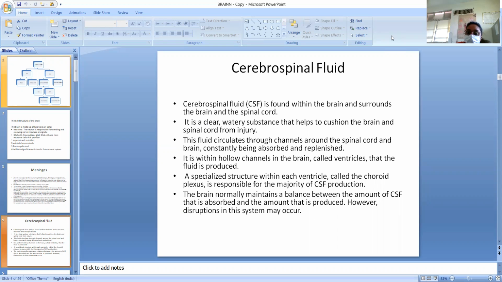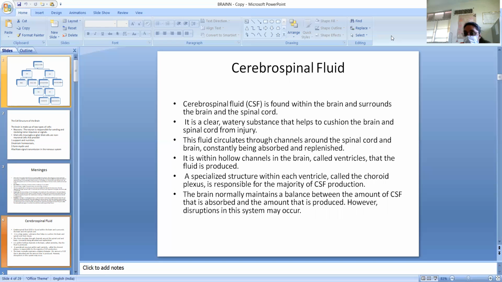It is within hollow channels in the brain called ventricles that the fluid is produced. A specialized structure within each ventricle called the choroid plexus is responsible for the majority of CSF production. There is a lining, the ependyma. This is a lining of ependymal cells, and these cells have cilia and microvilli, and they form the cerebrospinal fluid.